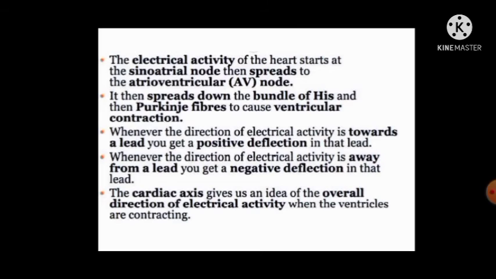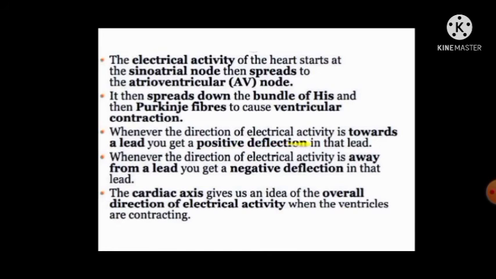Electrical activity of the heart starts at the sinoatrial node, also called the SA node, and spreads to the AV node, the atrioventricular node. It then spreads down to the bundle of His, which is present in the interventricular septum, and then to the Purkinje fibers to cause ventricular contraction. It is also called ventricular depolarization.